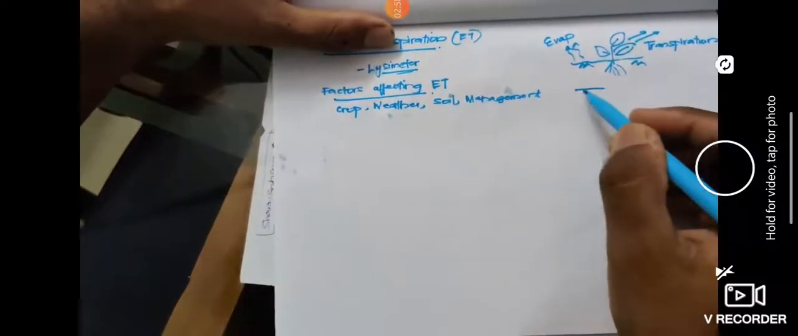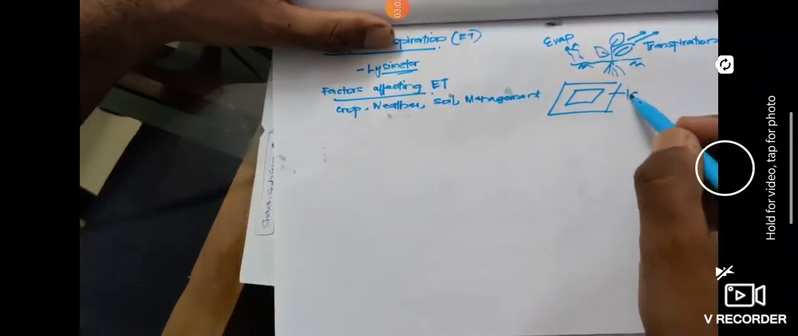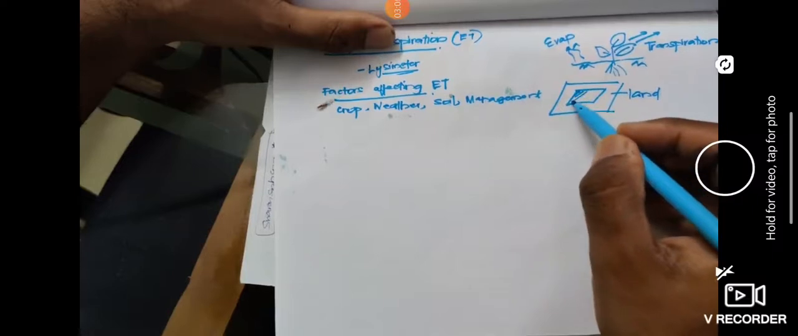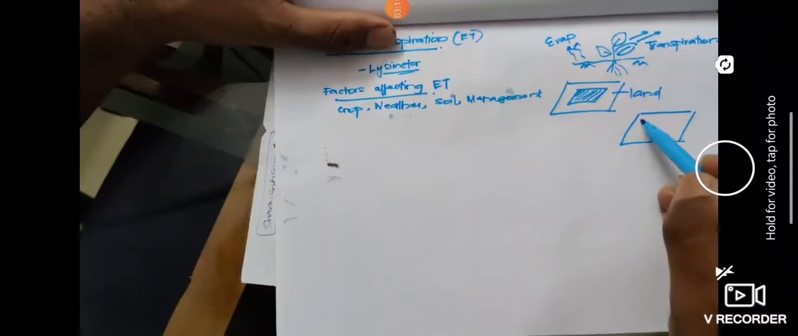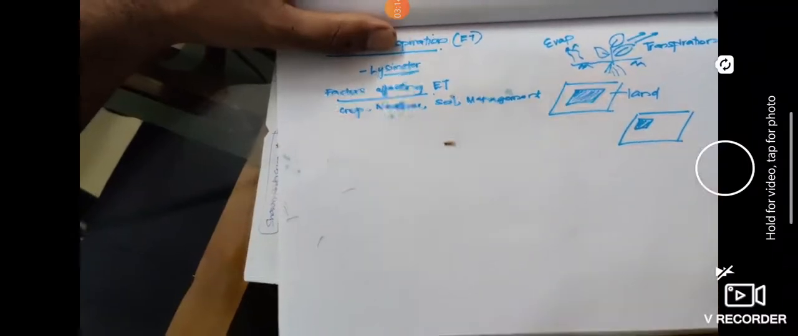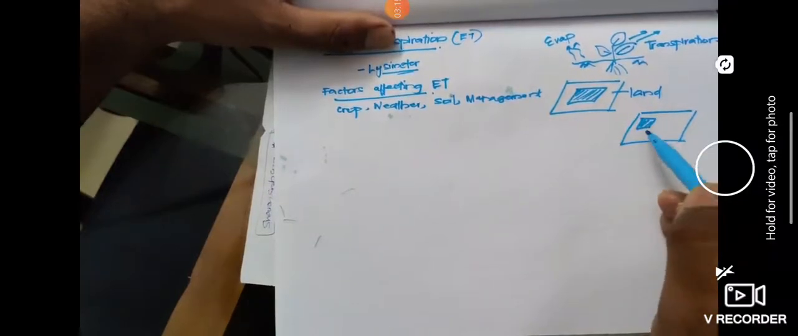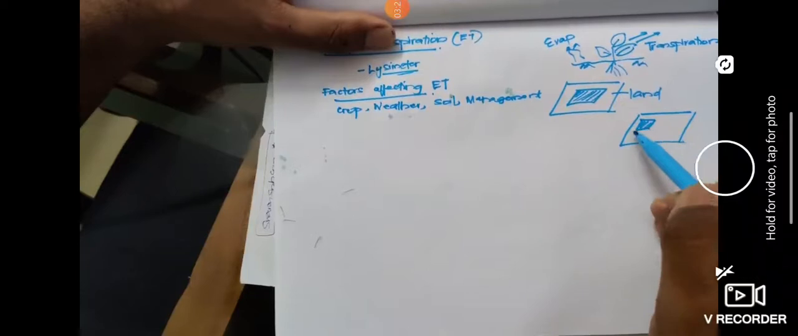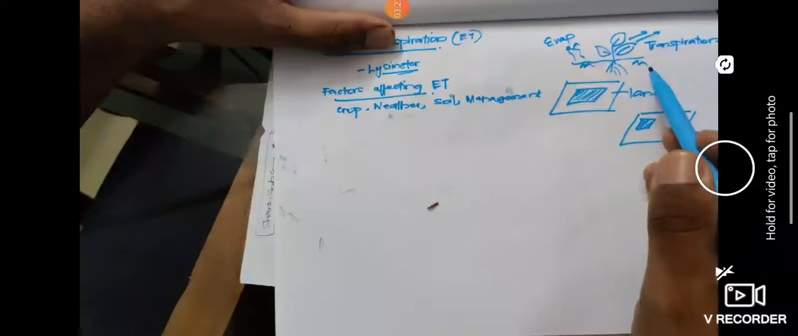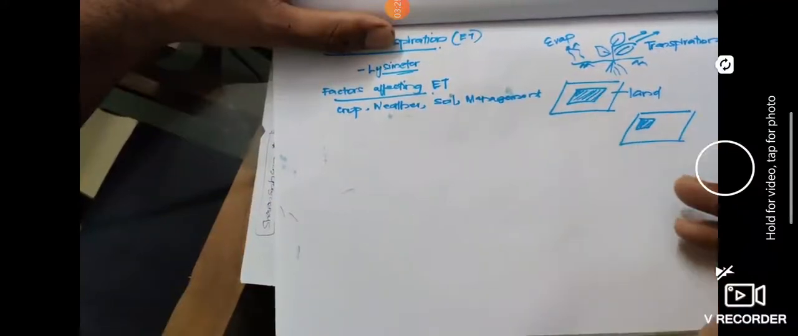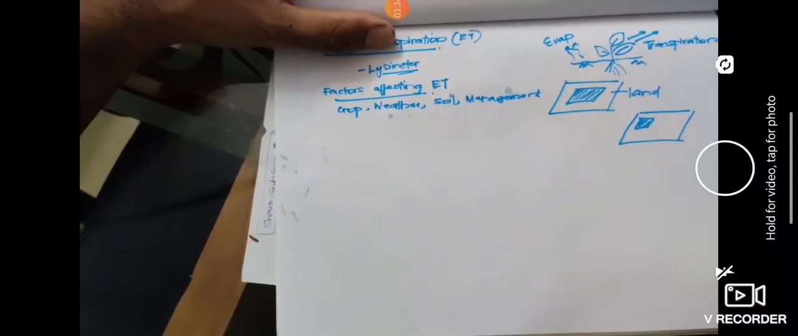Say this is the land area which you are cultivating, and out of that this much area is covered with plants. In another similar area, only this much portion is being cultivated. So what happens? The area available for transpiration is more here, and the area available for transpiration is less here. Since the transpiration is less, obviously the evapotranspiration will also be less in this case, because here the area available for transpiration is less, and here it is more.